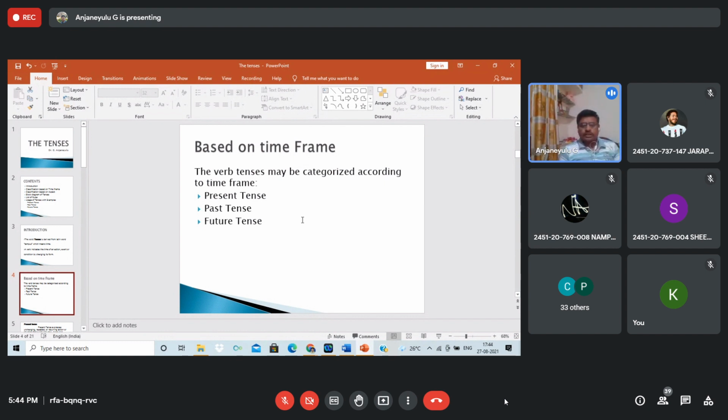Present continuous: subject plus am, is, are plus V1 plus ing plus object. I am giving a lecture. I is the subject. Am is the helping form. Teaching, lecturing, delivering, and presenting are the ing form. The ing form we call V4 or present participle. Okay, students, so this is present continuous.